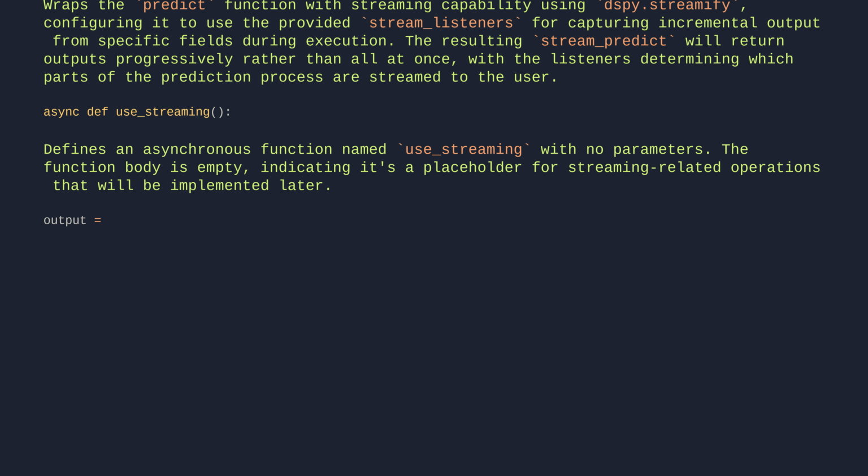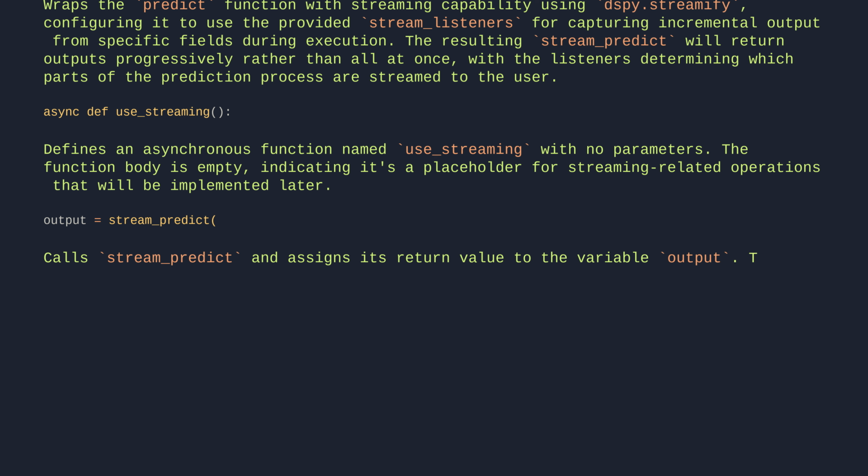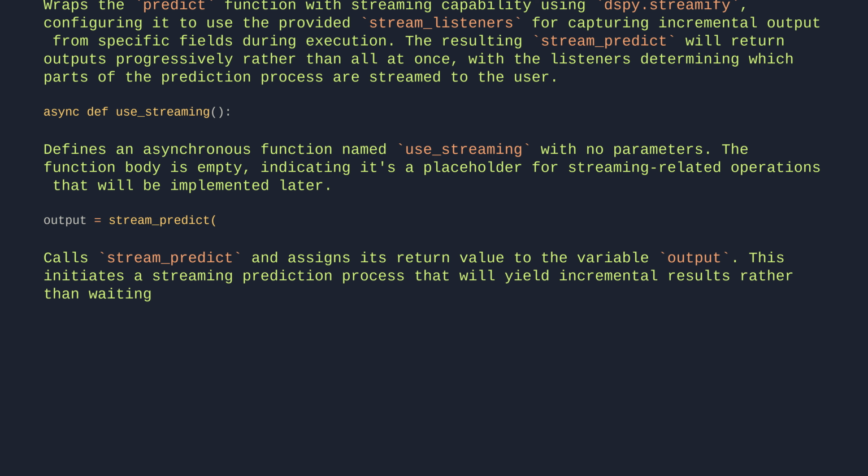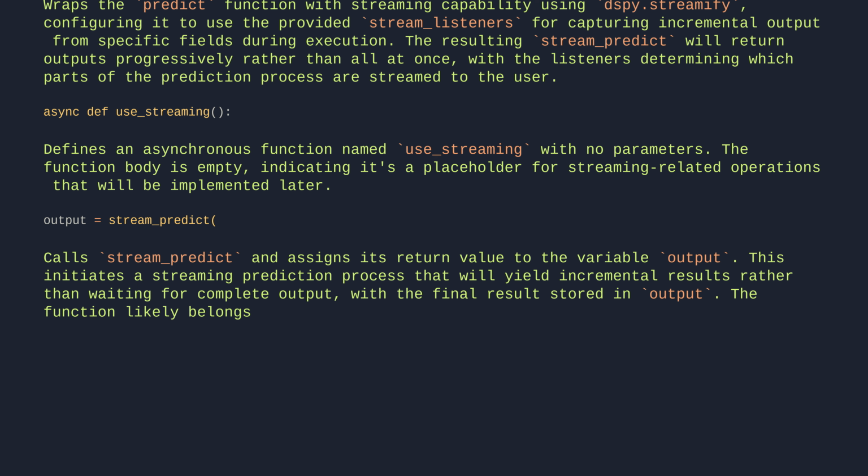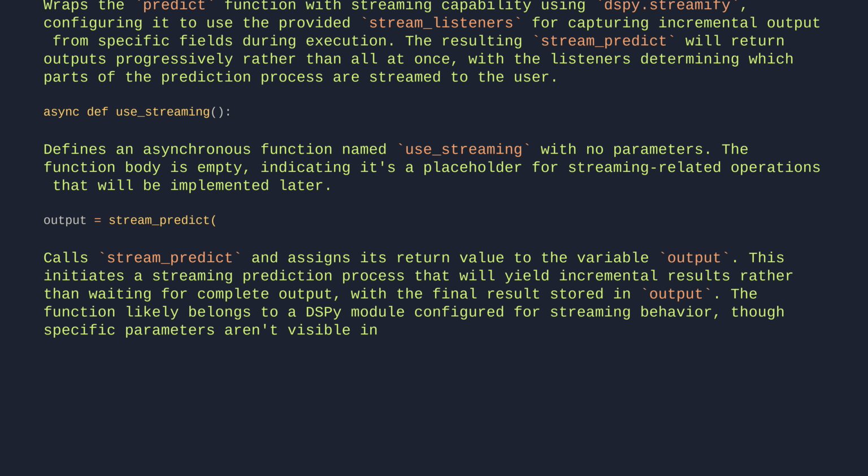Output equals StreamPredict. Calls StreamPredict and assigns its return value to the variable output. This initiates a streaming prediction process that will yield incremental results rather than waiting for complete output, with the final result stored in output. The function likely belongs to a DSPy module configured for streaming behavior, though specific parameters aren't visible in this segment.